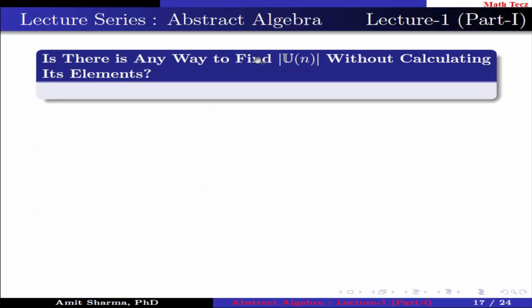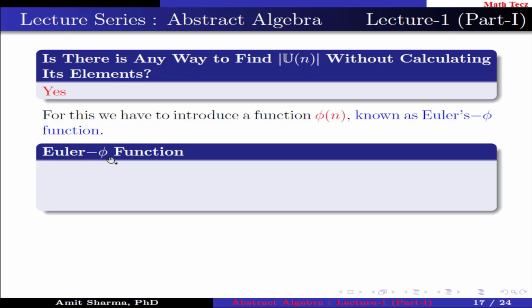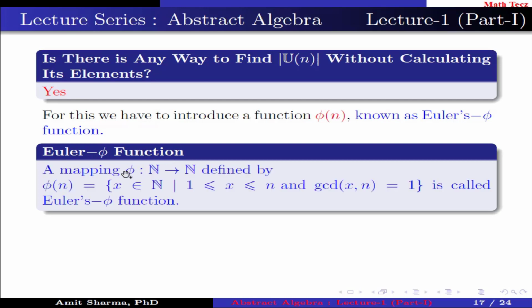Is there any way to find the order of U(n) without calculating its elements? The answer is yes. For this, we have to introduce a function phi(n) known as Euler's phi function. Next is Euler's phi function. A mapping phi from natural numbers to natural numbers defined by phi(n) equals the number of x belonging to natural numbers such that 1 is less than or equal to x less than or equal to n and GCD of x comma n is 1 is called Euler's phi function.